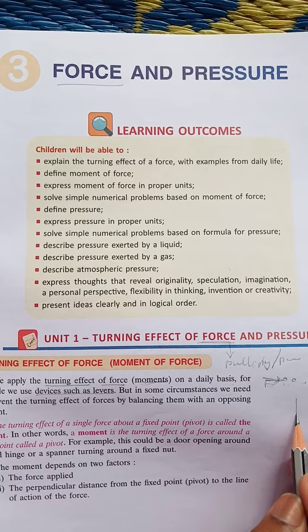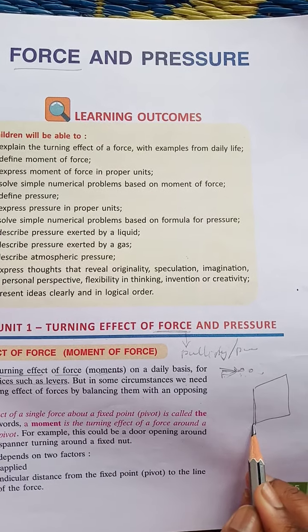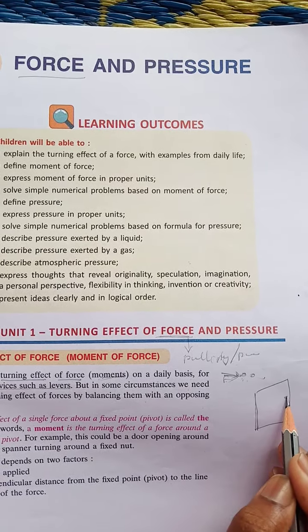You can imagine, suppose you want to open a door. To open the door, there will be a knob. On this knob, we will push the door. Then the door will rotate about this axis. It will not rotate completely, just to some extent it takes the turn. This type of movement is called turning effect.